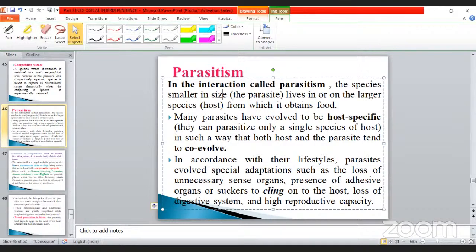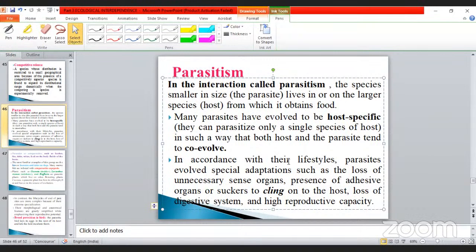Parasites may be divided into 2 types: total parasite and partial parasite. Total parasite means completely dependent on the host. Partial means they depend on the host only for food or some other things. Many parasites have evolved to be host specific. They can parasitize only a single species of host, in such a way that both host and parasite tend to co-evolve.